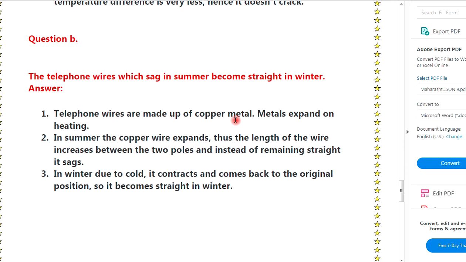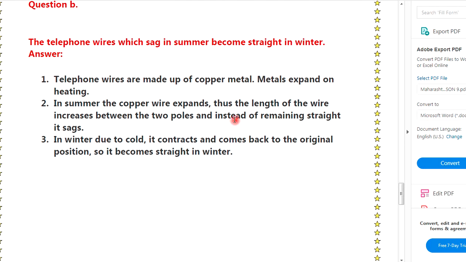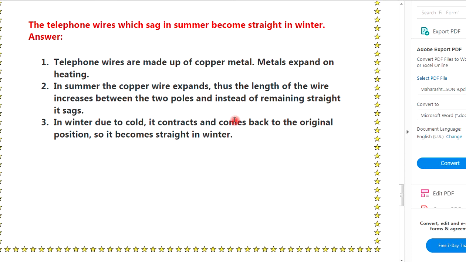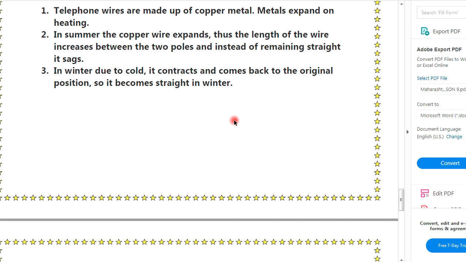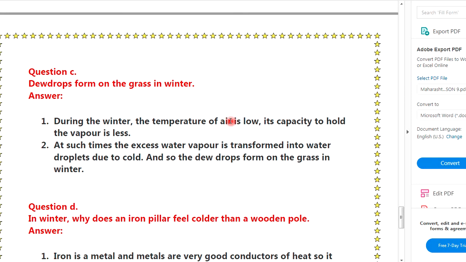Question B. The telephone wires which sag in summer become straight in winter. First, telephone wires are made up of copper metal. Metals expand on heating. Second, in summer the copper wire expands, thus the length of the wire increases between the two poles and instead of remaining straight it sags. Third, in winter due to cold, it contracts and comes back to the original position, so it becomes straight in winter.